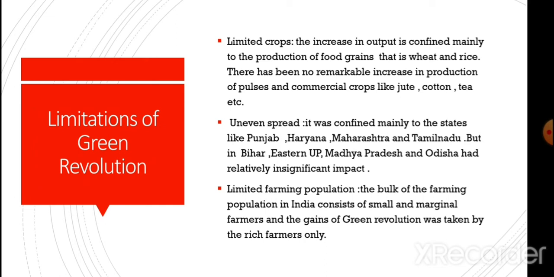It was confined mainly to states like Punjab, Haryana, Maharashtra, and Tamil Nadu, but Bihar, eastern UP, Madhya Pradesh, and Odisha had a relatively insignificant impact. Now, limited farming population. The bulk of the farming population in India consists of small and marginal farmers, and the gains of the green revolution were taken by the rich farmers only.